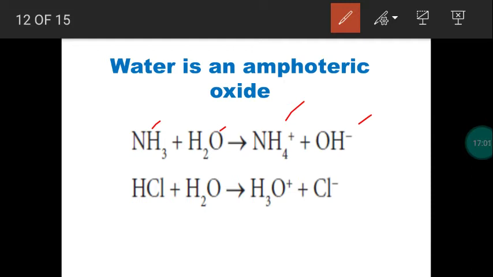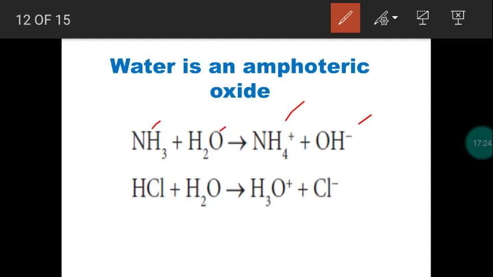The H plus ion combines with ammonia, it forms the product NH4 plus, ammonium ion. So the remaining water molecule becomes what? OH minus. So in the first reaction, when ammonia combines with water to produce ammonium ion and hydroxide ion, the role of water is acid. It provides H plus ion or proton.